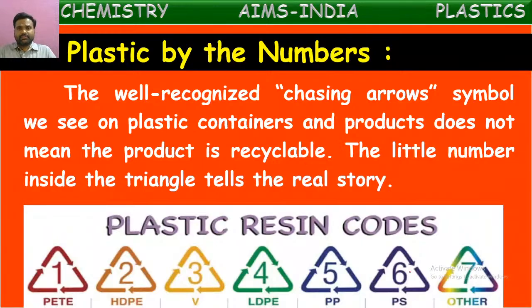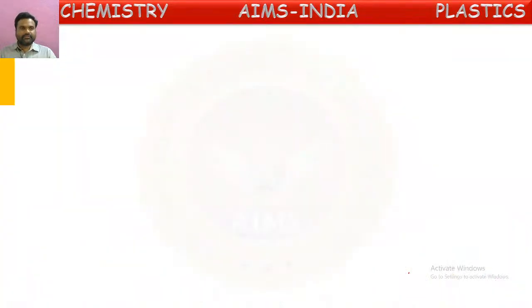We can see drinking water bottles. These will contain any one of these 7 symbols. If we see first, if 1 is there, that is called PET. There is a 2 in the middle of the chasing arrows, that is called HDPE. Third one, 3, is called V or PVC. 4 is called LDPE. 5 is PP. So we are going to see about all these different types of numbers or coding of plastics.